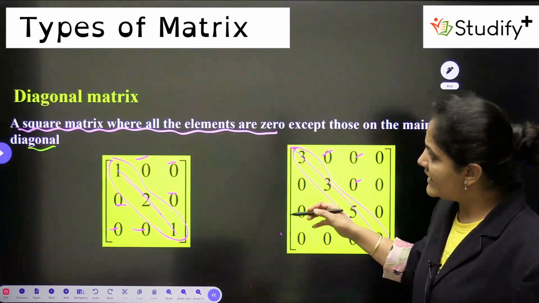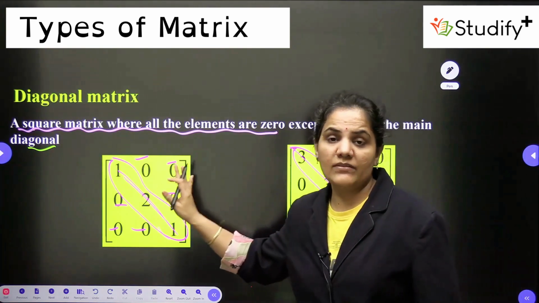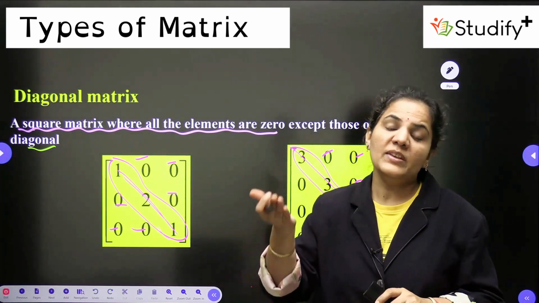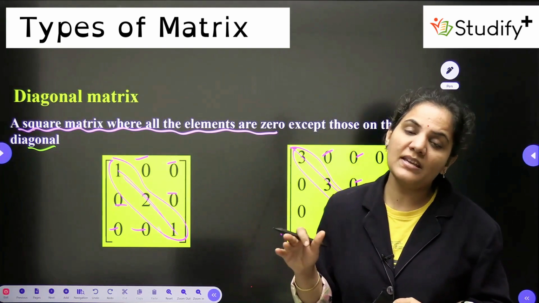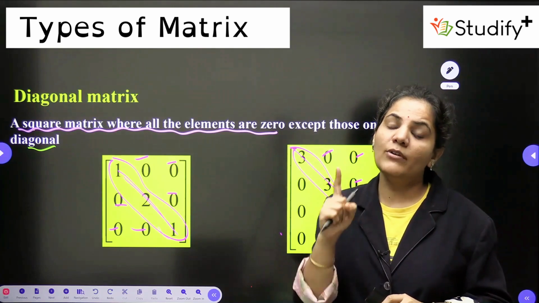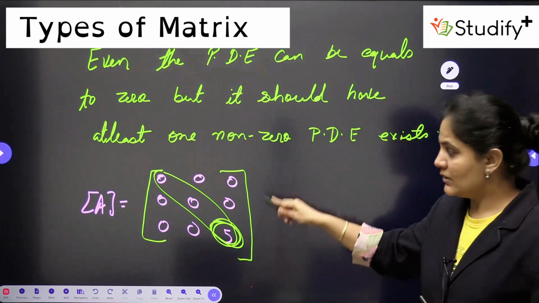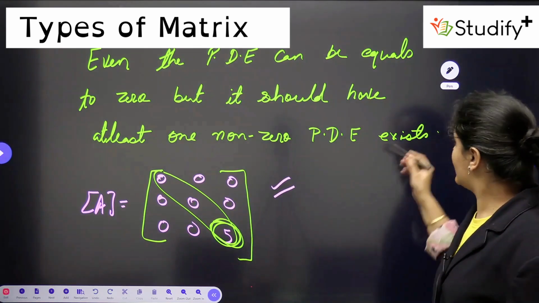So very easily we can understand: a square matrix in which all elements are 0 other than the principal diagonal elements, or even the principal diagonal elements can be equal to 0, but it should have at least one non-zero principal diagonal element. Then this is called the diagonal matrix, dear students.